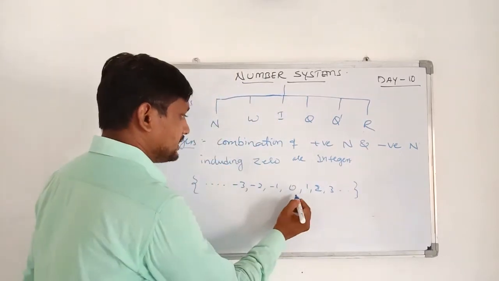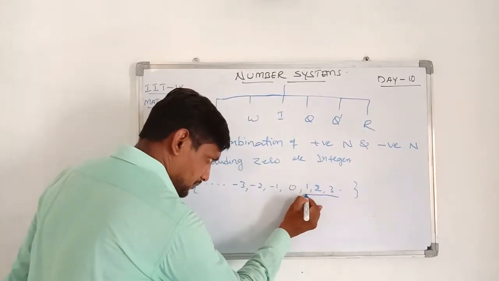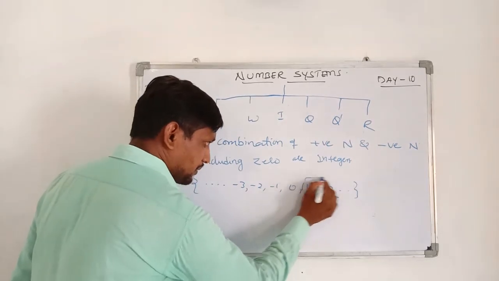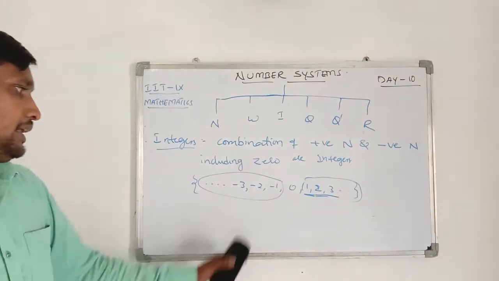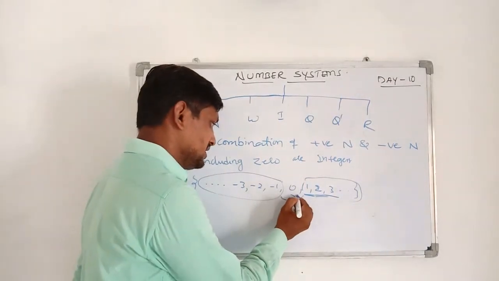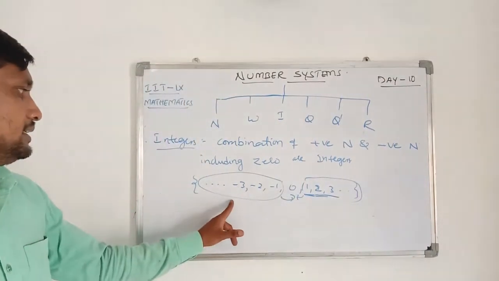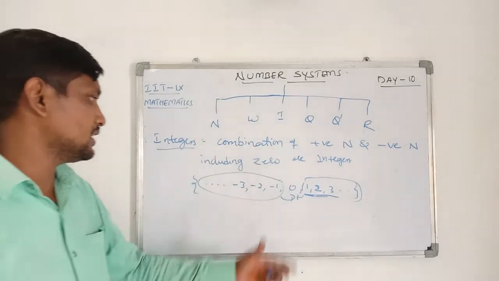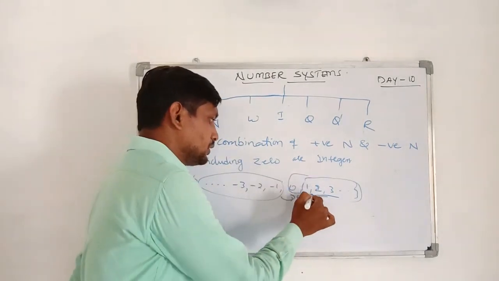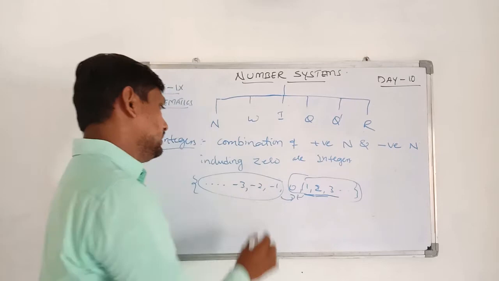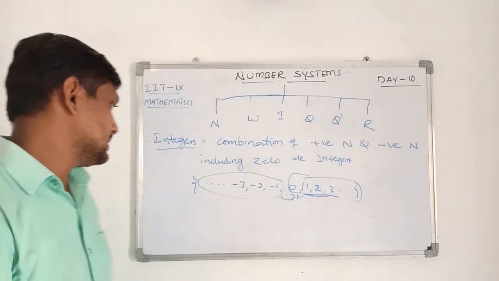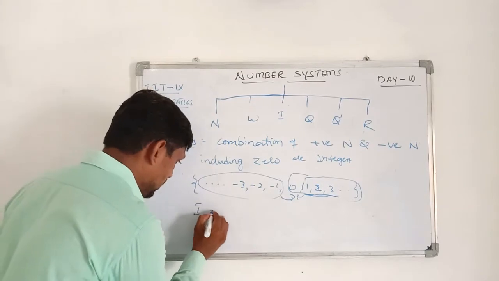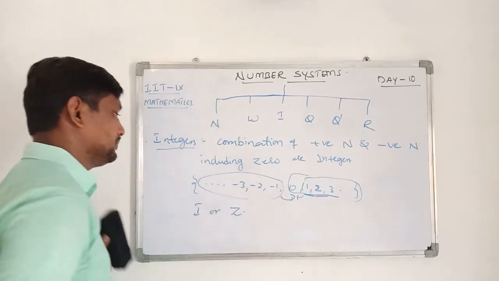So the first definition is the combination of positive natural numbers, from here to here, and negative natural numbers including 0 are called integers. And the next definition is the combination of whole numbers, which start with 0, 1, 2, 3, and negative natural numbers are called integers. Integers are represented with I or capital Z.